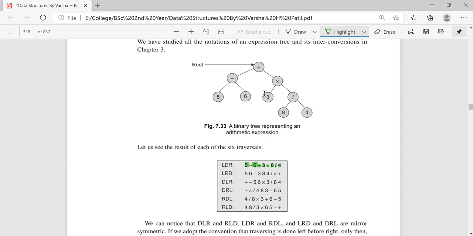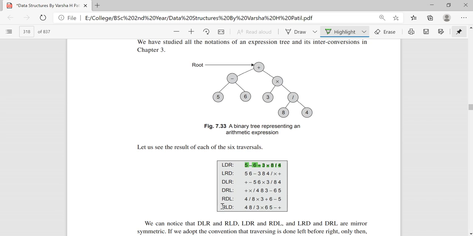Next 3, 8, 4, slash, then times, then plus. Always you visit left first, next right, and then data. If there is nowhere to go on the left, you jump to the right node. Then you come back to data here, and here, and here. So data comes last.